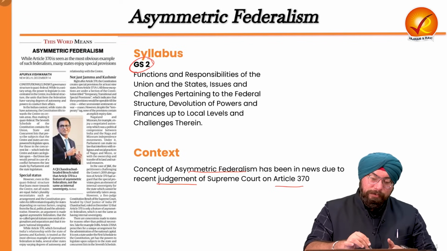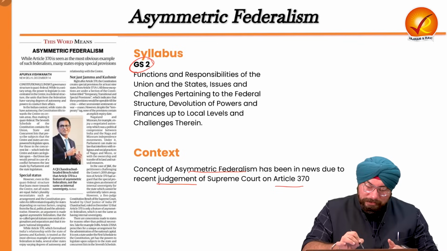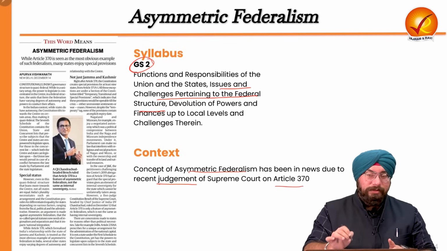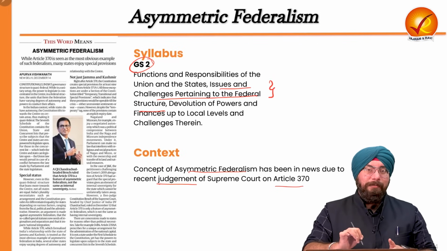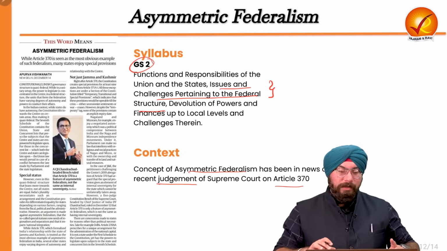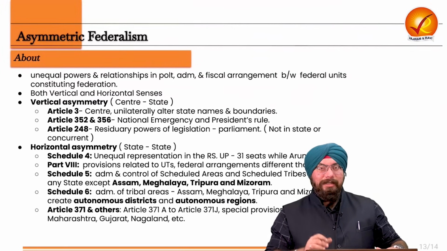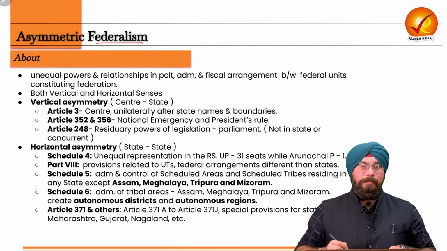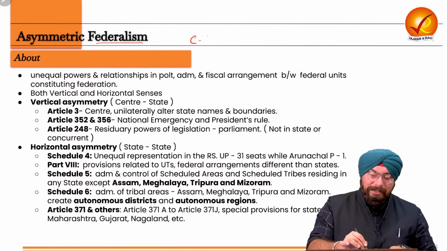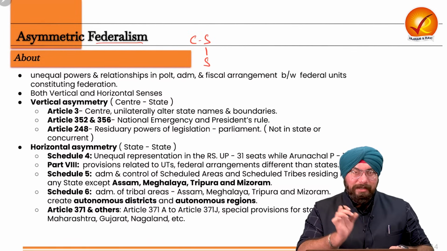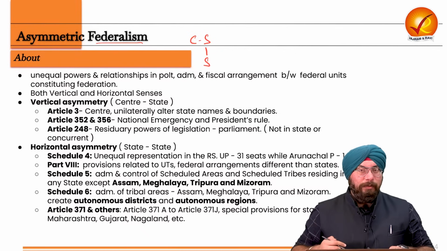It is again important for our General Studies Paper 2, because the phrase issues and challenges pertaining to the federal structure of our country has been directly mentioned in General Studies Paper 2. So we need to understand very basically what this asymmetric federalism is. Whenever we use the word federalism, we are talking particularly about center and state relations, and also the relation of states amongst themselves. But why the word asymmetric? Asymmetric means something is not equal, right?